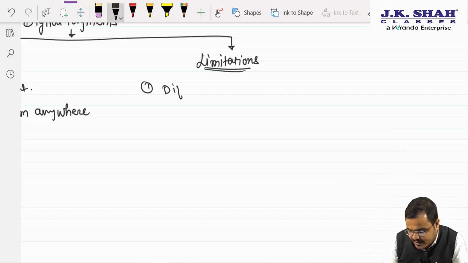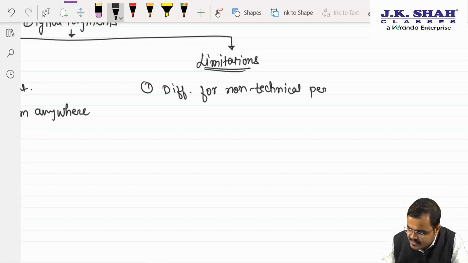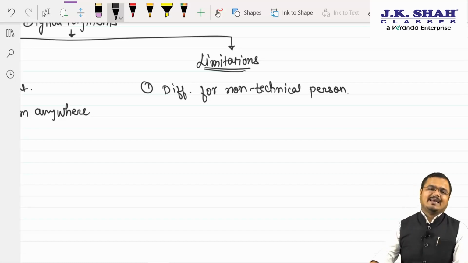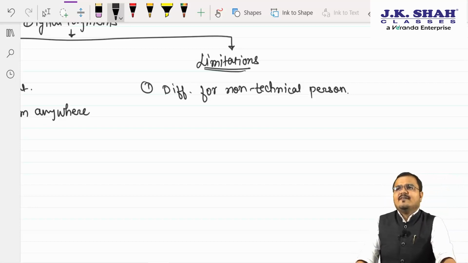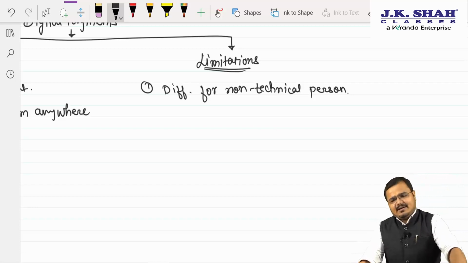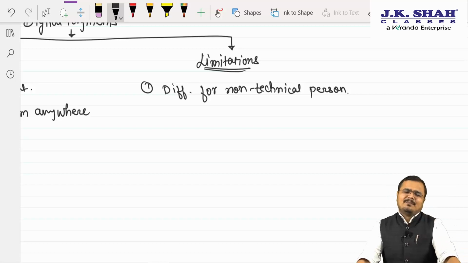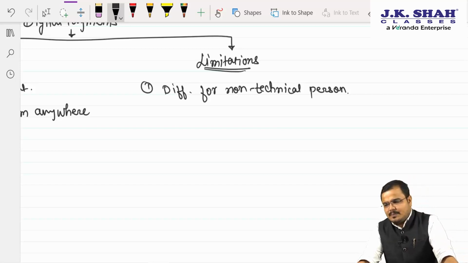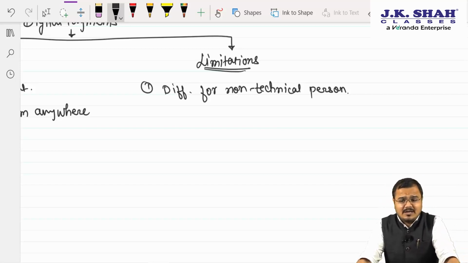Sir, it is very difficult for a non-technical person. What will you say? Sir, difficult for a non-technical person. You know, we are supposed to educate them, and it will be done through programs and everything. But generally, if you talk to a person who is not technology oriented, he clearly says that I don't understand this digital payments and payment through mobile apps and all.